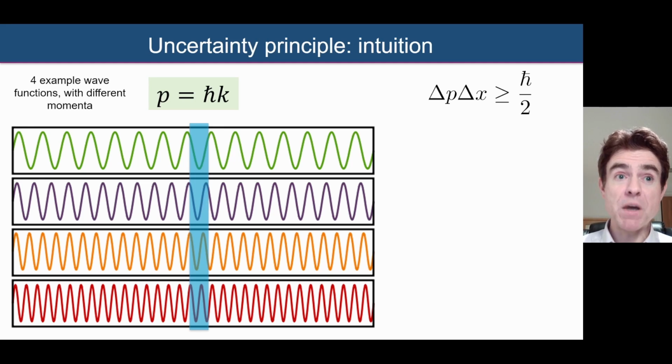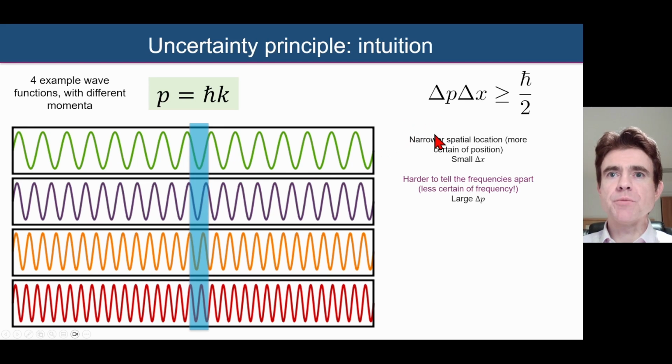In other words, its momentum. And so that's what I'm saying here. If we've narrowed the spatial precision, in other words, if we've been more precise, more knowledgeable about a particle's position, it's now much harder to be able to discern what the particle's spatial frequency is. In other words, we don't really know so much about the particle's momentum.